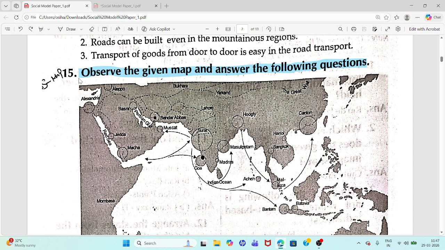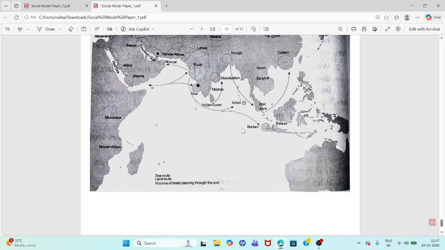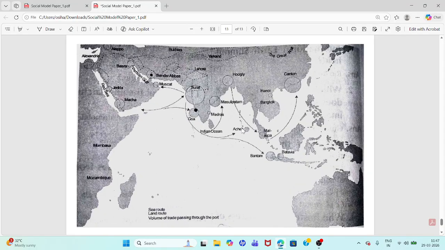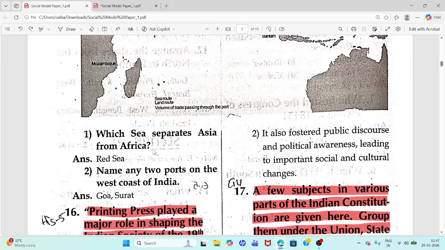15th question. Observe the given map and answer the following questions. So, observe the given map. I'll zoom this. Wait. Okay. I think now it is visible. Let's answer the following questions.